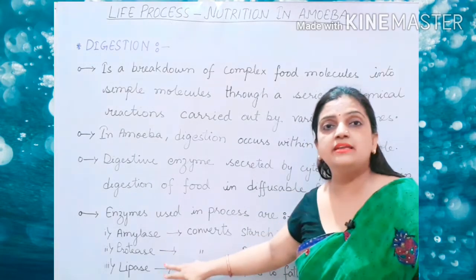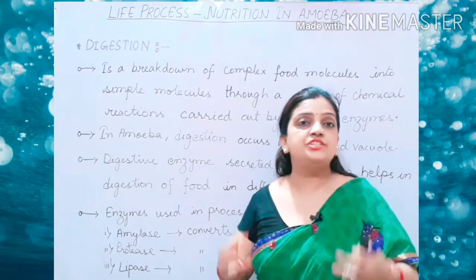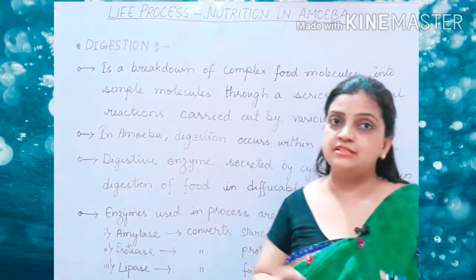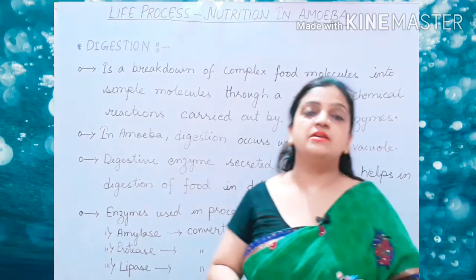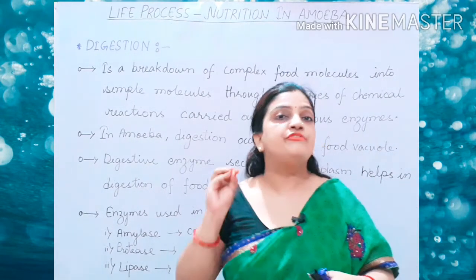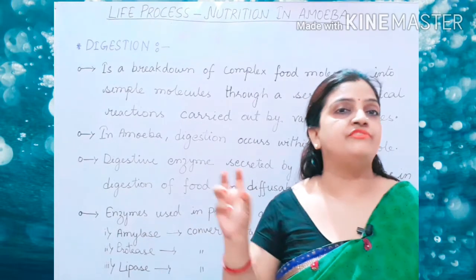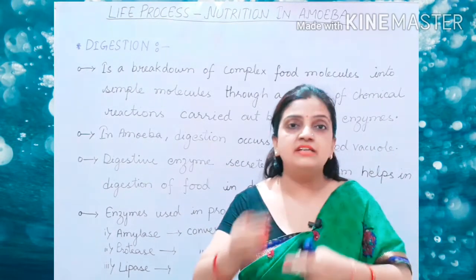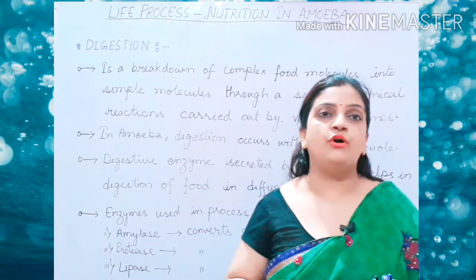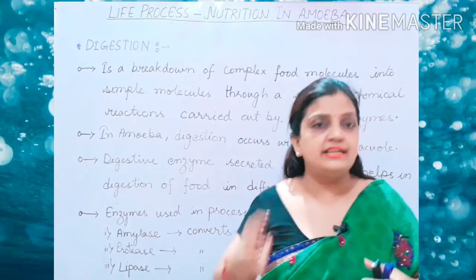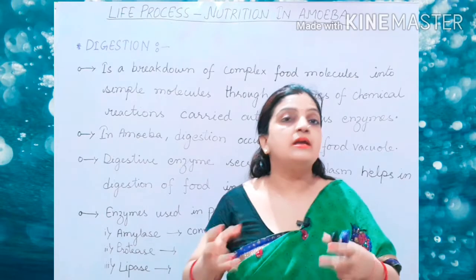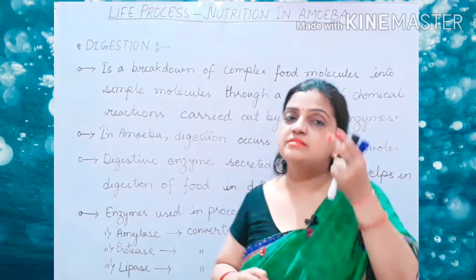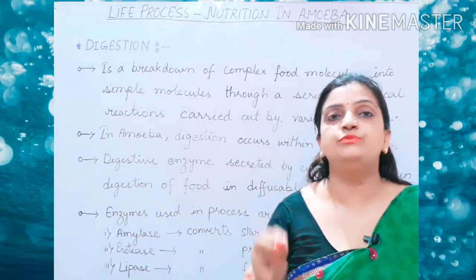These are the various types of enzymes which are present in the cytoplasm, and these enzymes from the cytoplasm fuse with the food vacuole, and this food vacuole then converts into diffusible forms, converts into digestible forms. They are broken down from complex to simple food molecules.